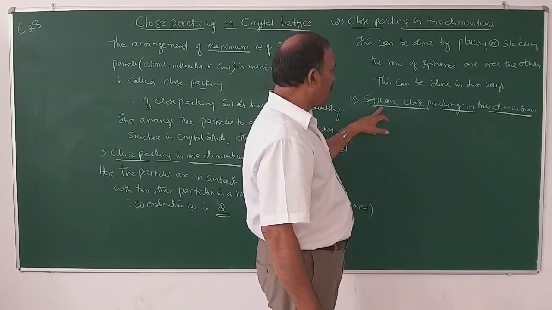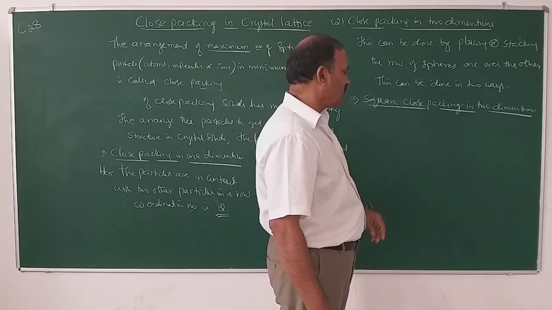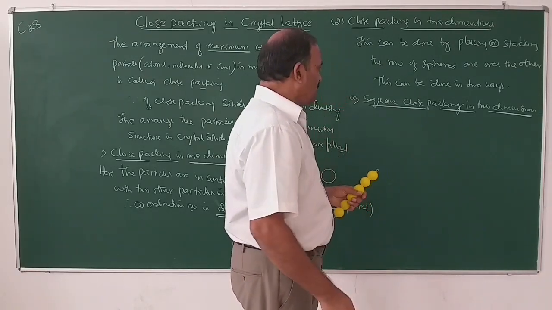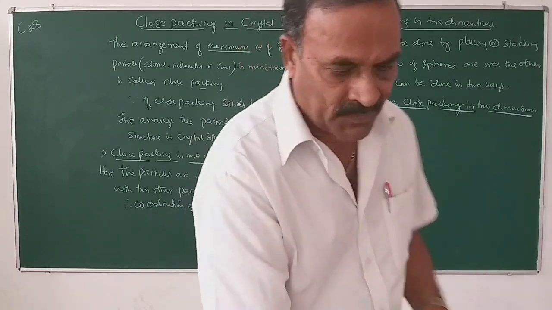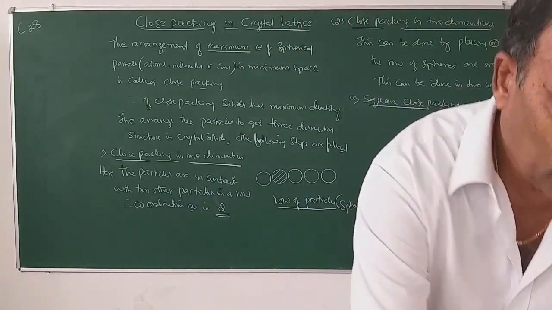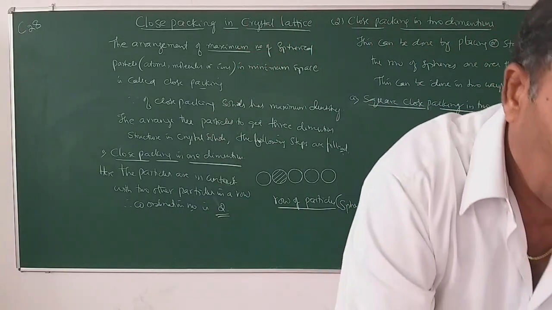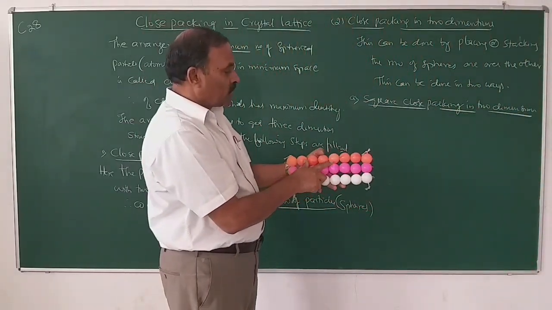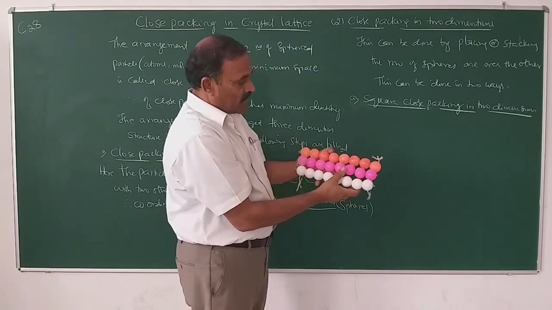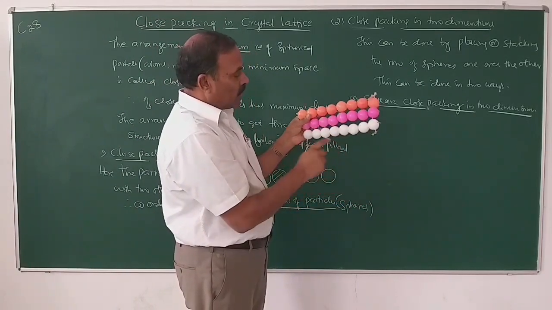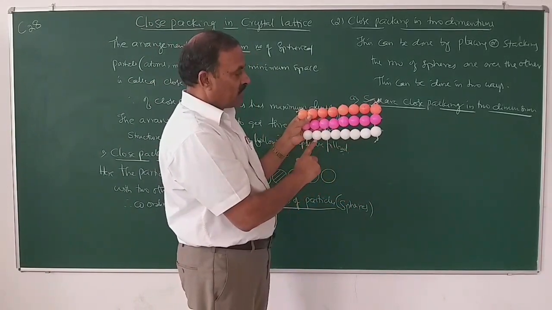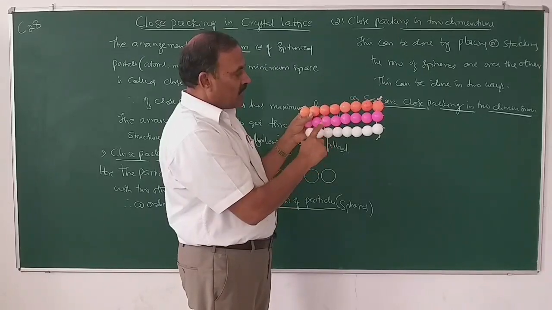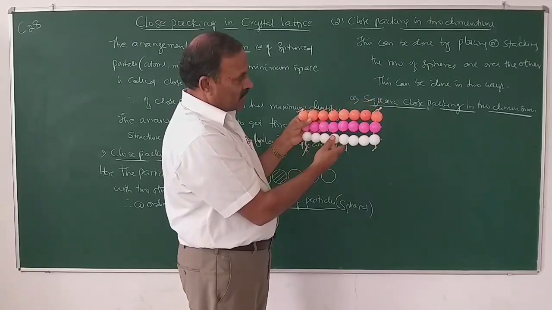First one is square close packing in two dimensions. So these are the rows of spheres. These rows are placed one over the other.